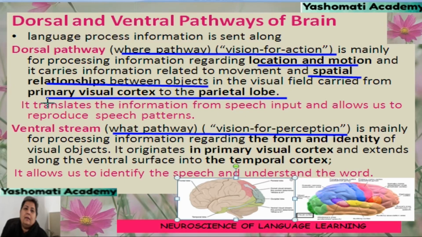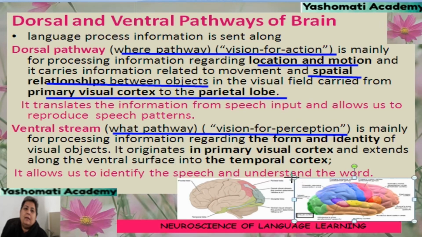So, this is the information which is transferred from the primary visual cortex, which is present in the occipital lobe, to the parietal lobe. Now, let us look at the location of these areas.